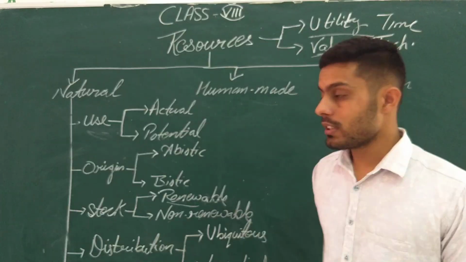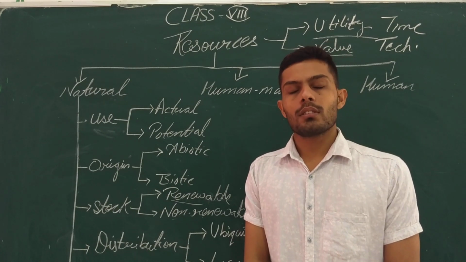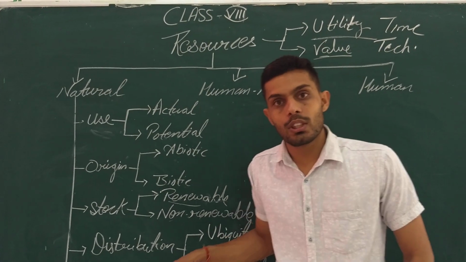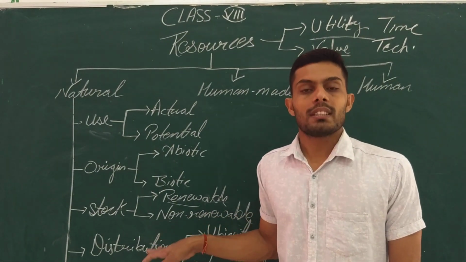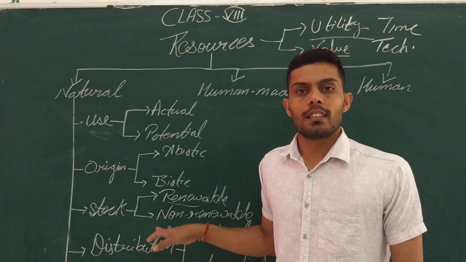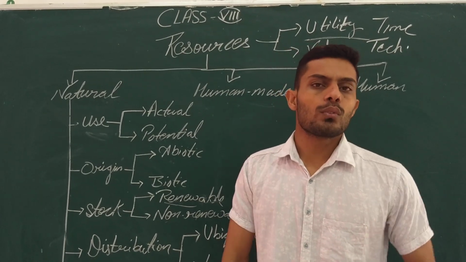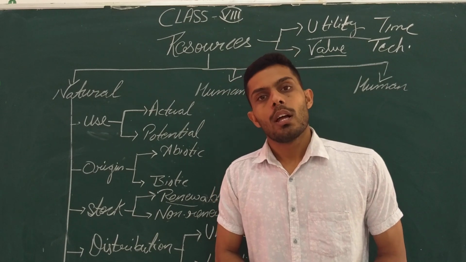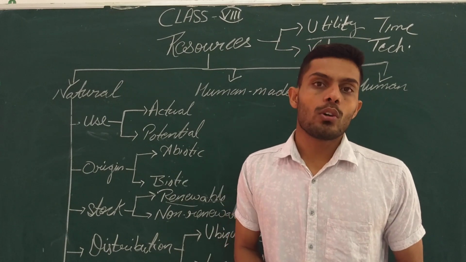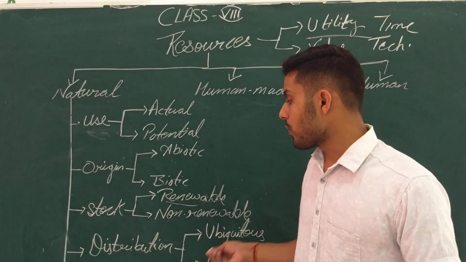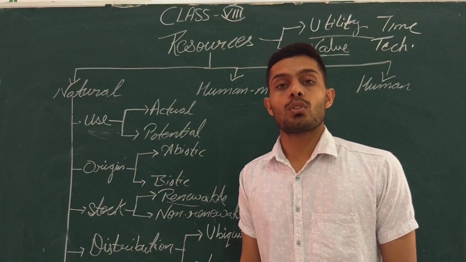What are non-renewable resources? Non-renewable resources means those resources which we use again and again, but after a period of time they become extinct. They will disappear after overuse of those resources. For example, petrol and coal. If we do not utilize them according to our needs, or if we use them again and again, they will not get renewed. Those types of resources are termed as non-renewable resources. They will be renewed only after millions of years.